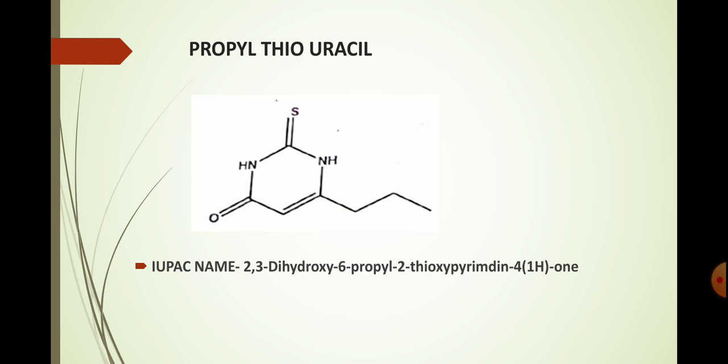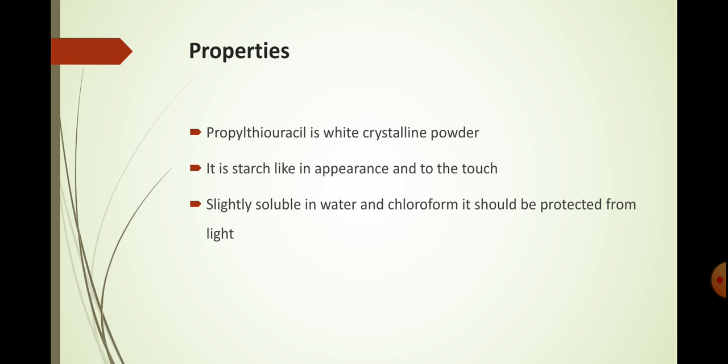So next drug that acts against thyroid hormone, or it is an antithyroid drug. First drug is your propylthiouracil. Okay, so this is the structure of your propylthiouracil. The property of propylthiouracil: it is a white crystalline powder.